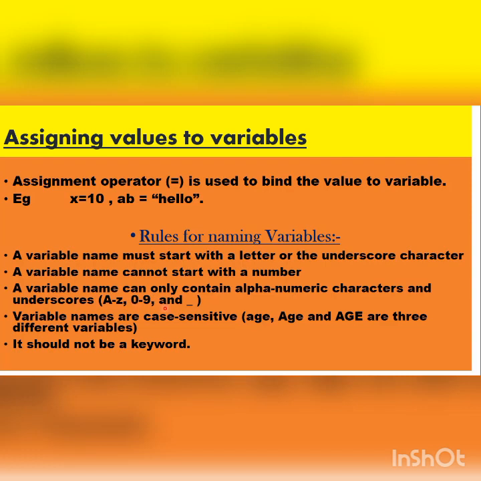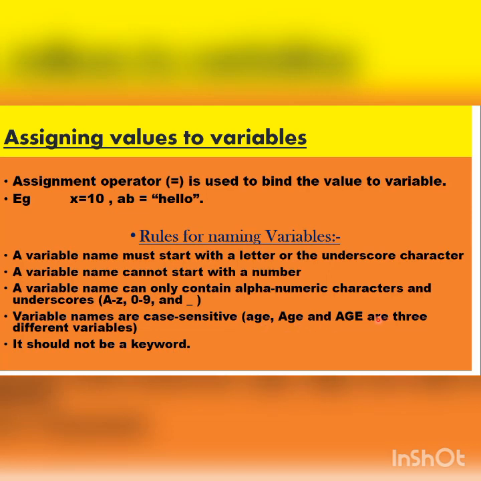These are the examples of valid variable. What do you mean by alphanumeric? Alpha means alphabet, numeric means number. So a variable contains alphabet as well as number. But it will not begin with the number. Variable names are case sensitive. For Python, AGE, this age or this age or this age.